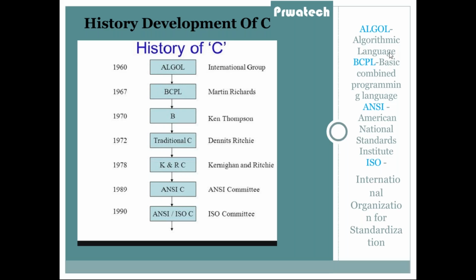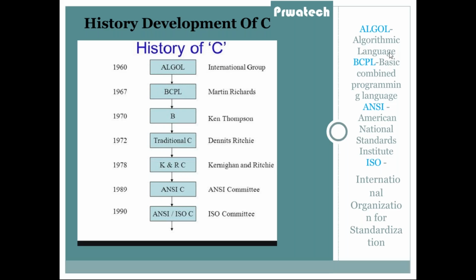After that, some more changes came, and Kernighan and Ritchie implemented C language, developed in 1972, and in 1978 Kernighan and Ritchie developed more features.